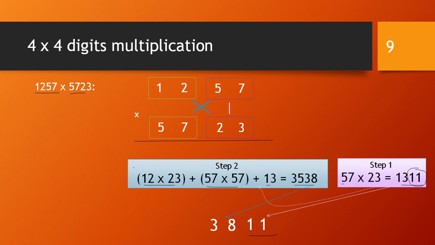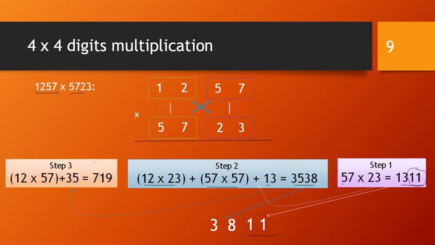So what is step 3? Step 3 is again so simple. It is the multiplication of your leftmost pair of digits. So 12 into 57. Step 3, that is 12 into 57 plus 35, that is carried from step 2. So we got 719.